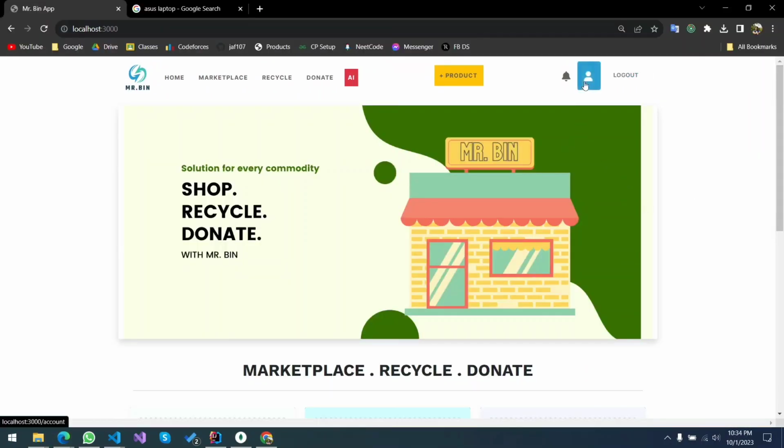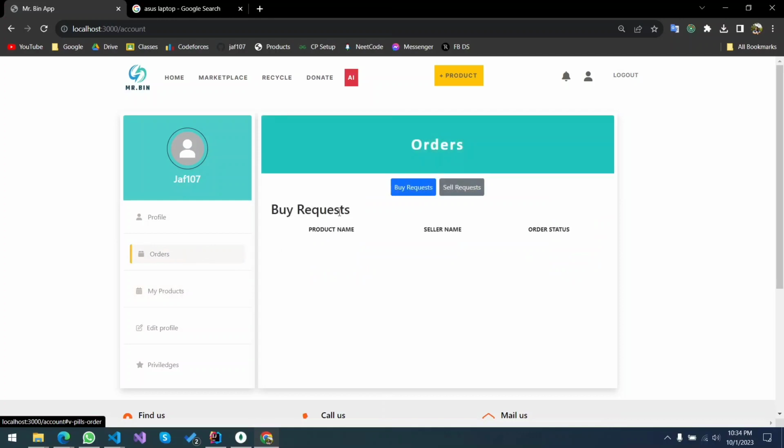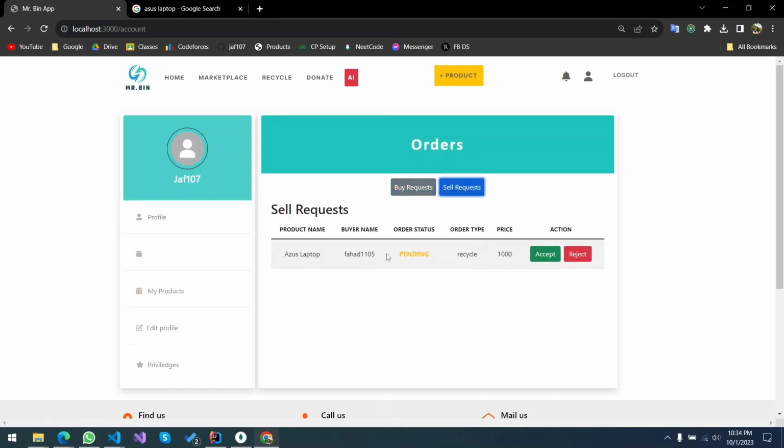Now, if you sign in as the shopper again, you can see that when the recycler pressed the request, he or she gets a sub request for that, and this is the price of it. He can accept it or he can reject it. It's up to his choice. If he accepts it, the product gets a buyer, that is Fahad, otherwise it doesn't.